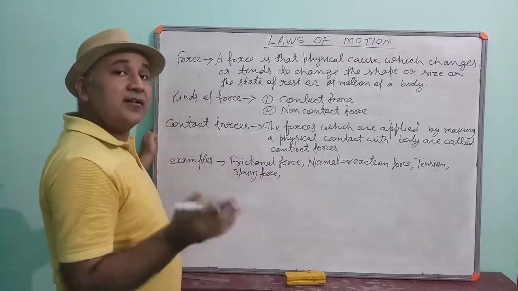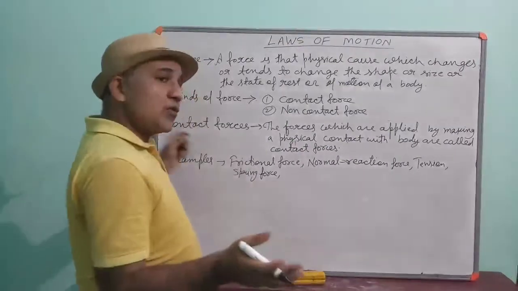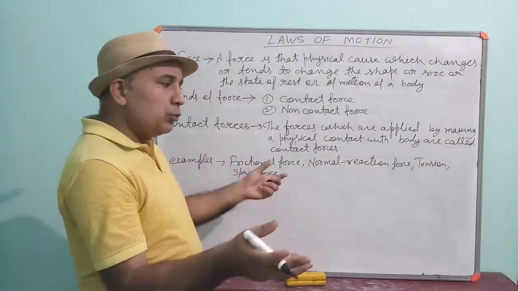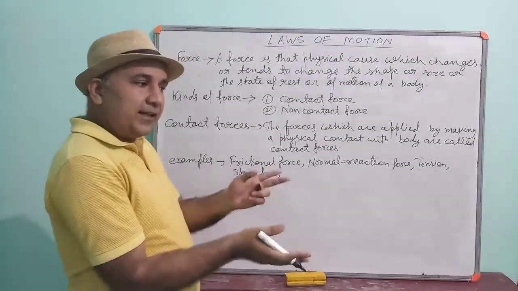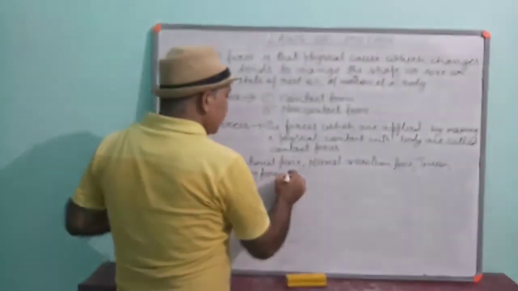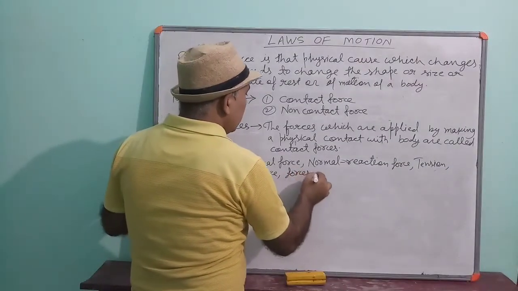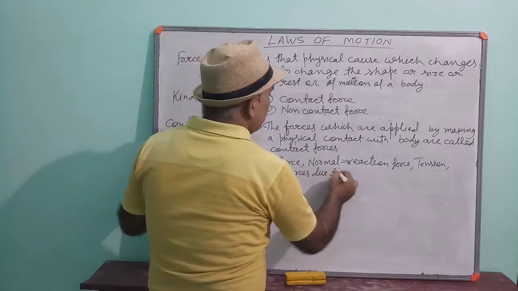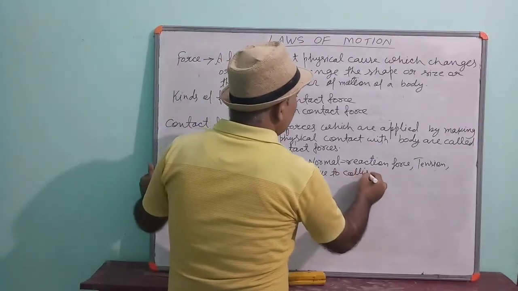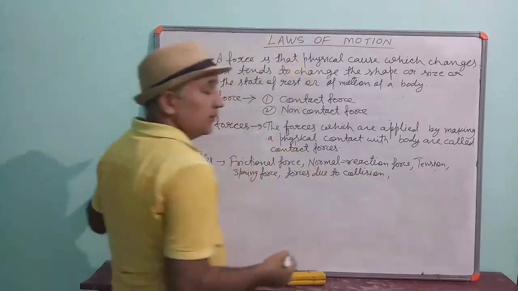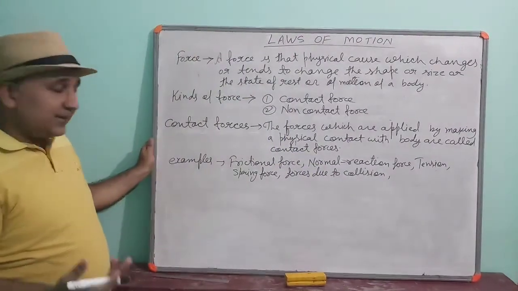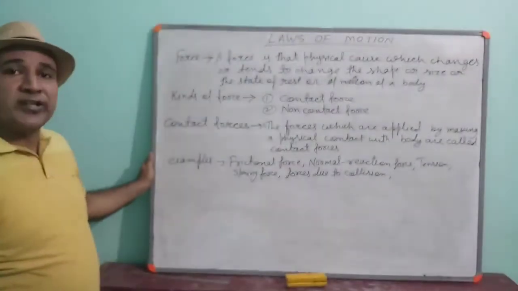It is also called restoring force. Forces due to collision. When two objects collide together, they apply the force on each other. Muscular force. These are the examples of contact forces.